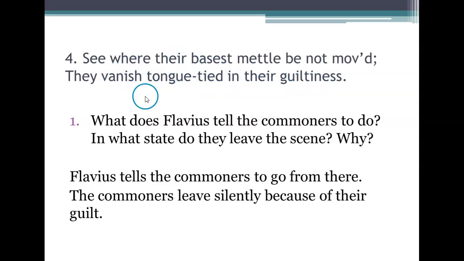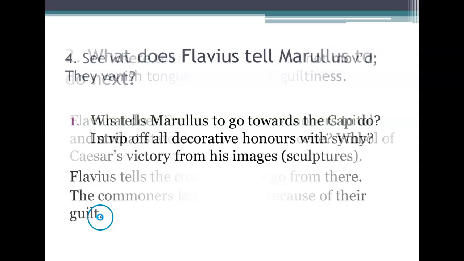Now this is the fourth passage. The first question from this passage is, what does Flavius tell the commoners to do? In what state do they leave the scene? Why? Flavius tells the commoners to go from there. The commoners leave silently because of their guilt.